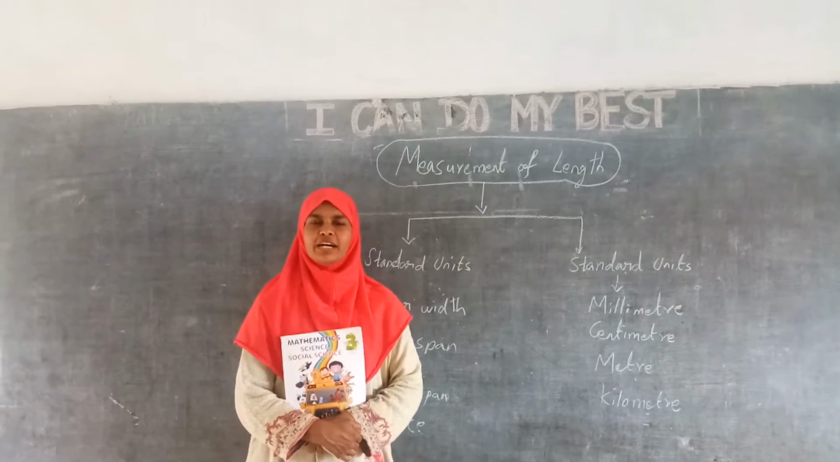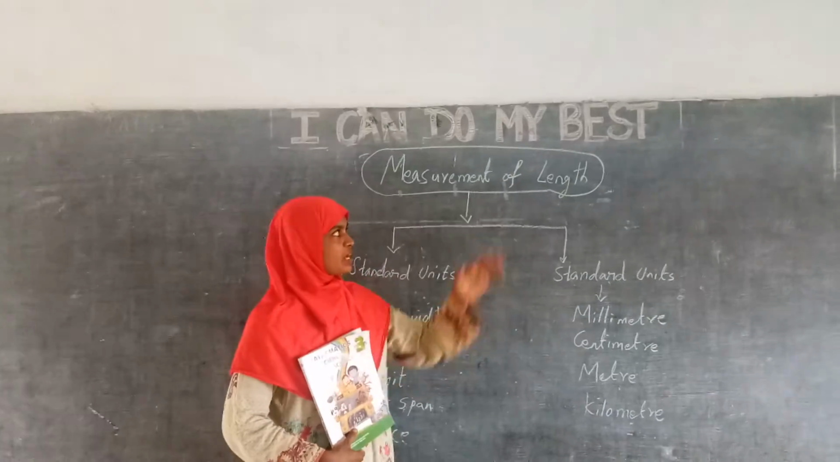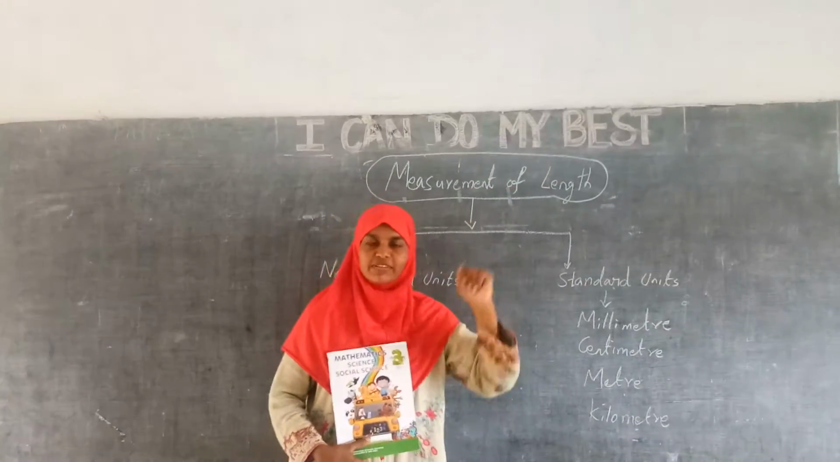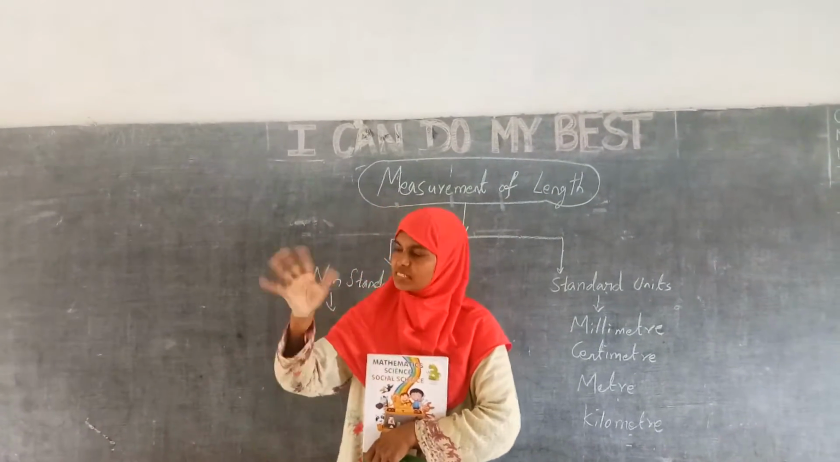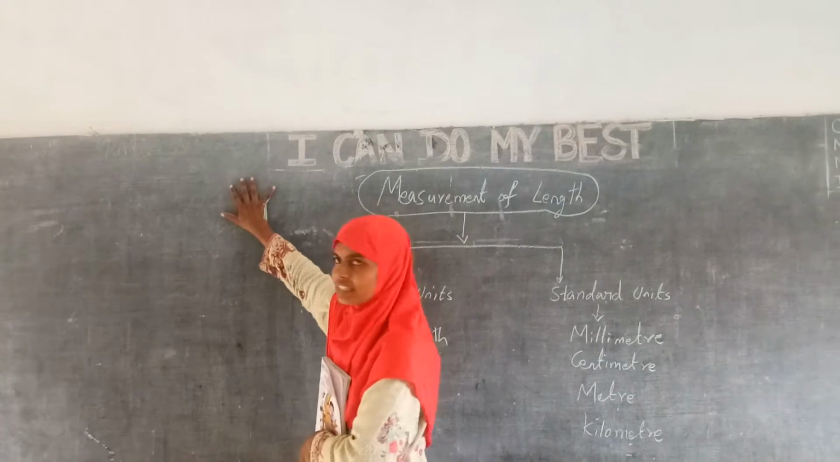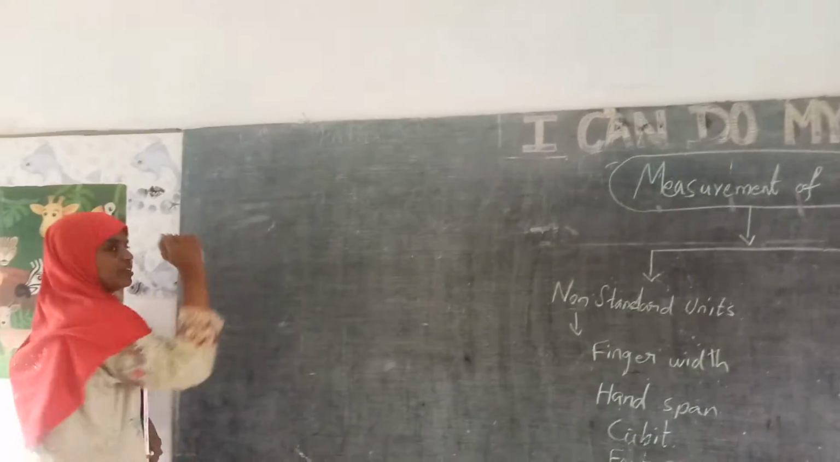Last class we discussed the introduction about measurements, right? We discussed measurements of length. Like I have explained about the handspan. Handspan means this particular area, right? If I cover this, it is called one handspan. This is two handspan, like that we have discussed.